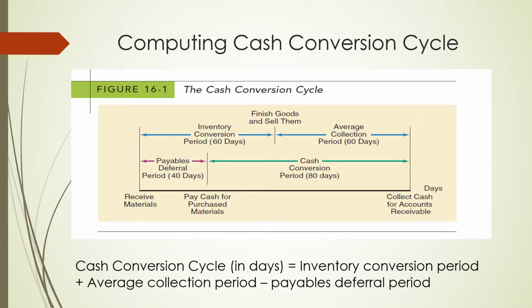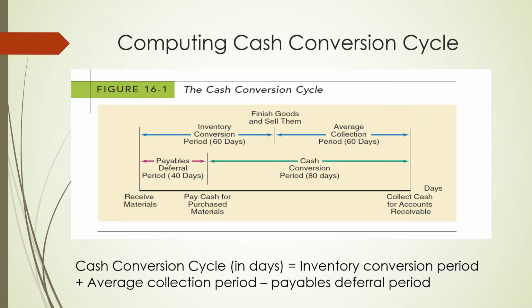You cannot just say to your suppliers that you will pay whenever your customers pay you back. So, number one, that raw material will enter into a manufacturing process, so there is going to be some inventory conversion period.